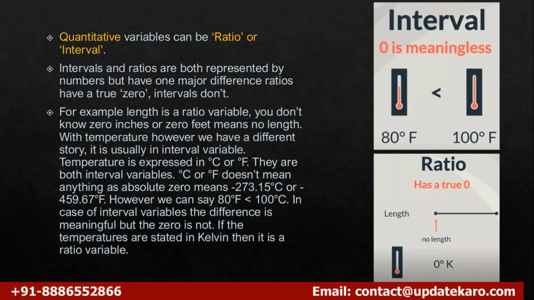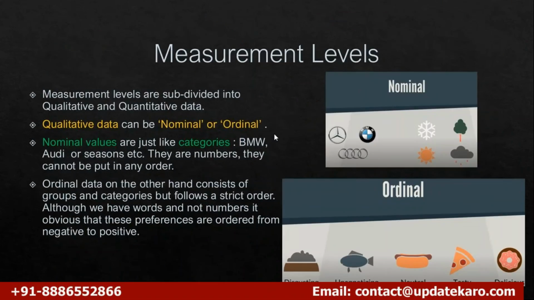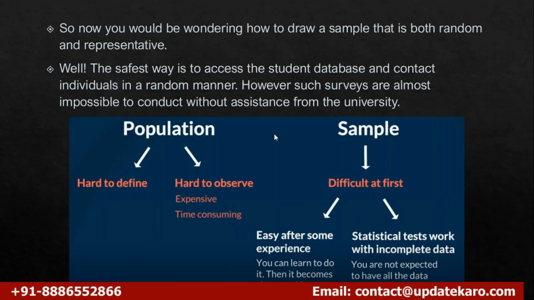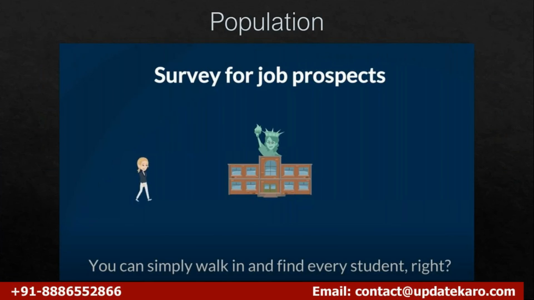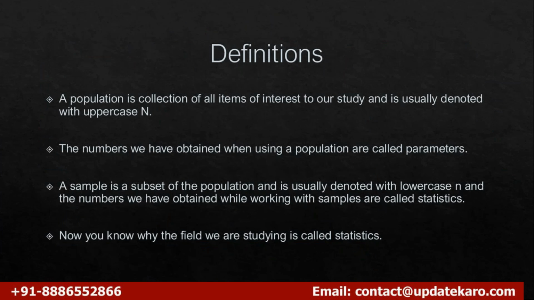So now we are going to stop here and take a small revision. We started with the definitions of sample and population. So what is a sample? Sample is nothing but the collection of items of interest to a study. That is what is important.